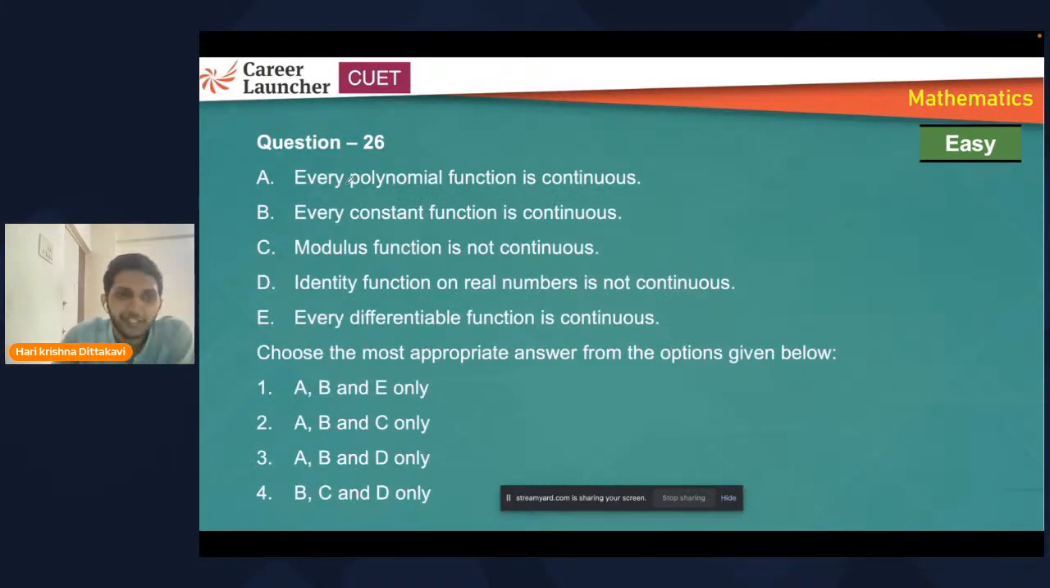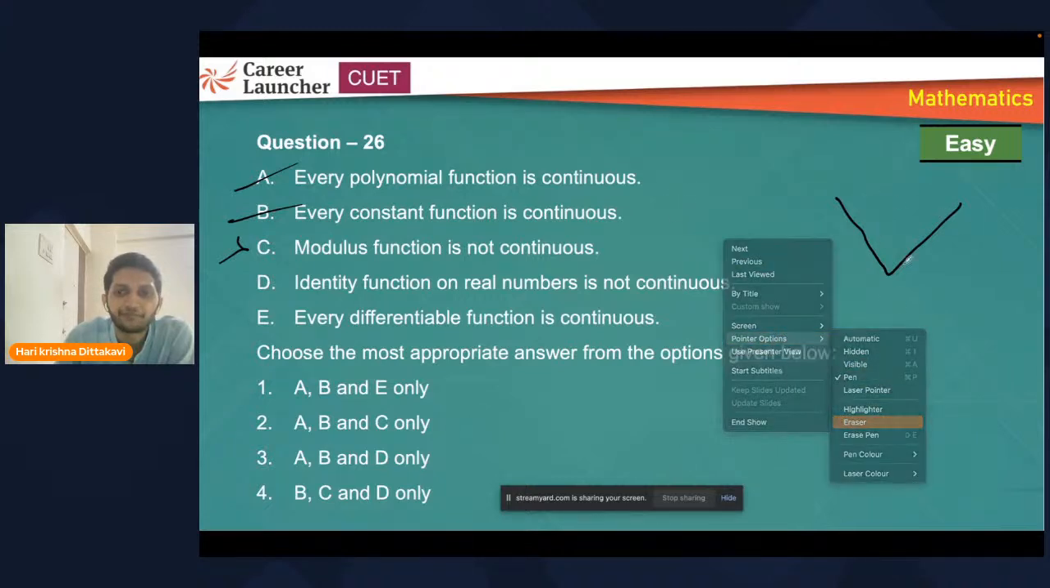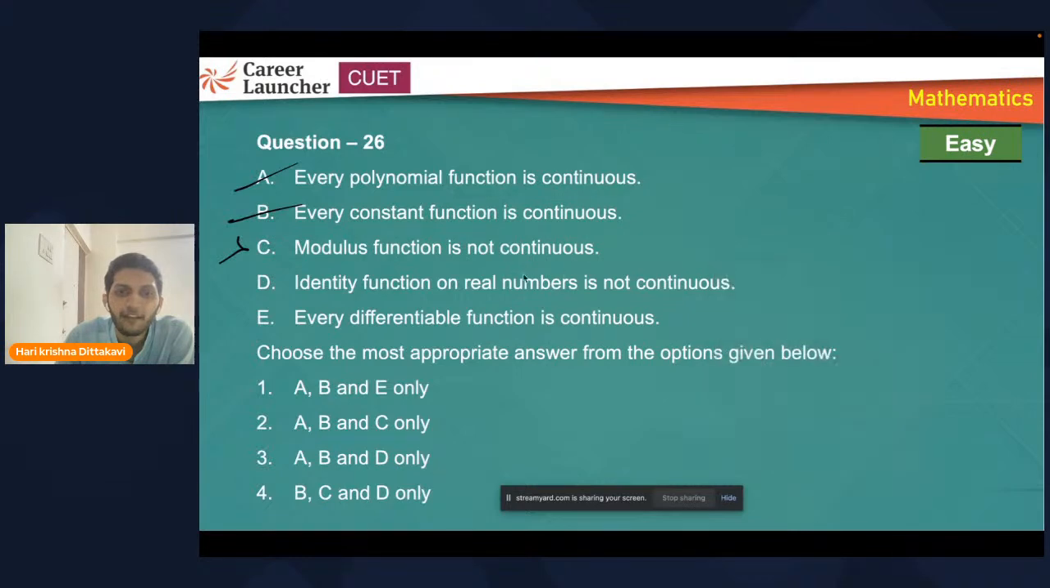Yeah, all points are important. Every polynomial function is continuous, yes. Every constant function is continuous, yes. Modulus function is not continuous? We know modulus function, it will be in the V shape, right? So it is continuous. Now, identity function of real numbers is not continuous?